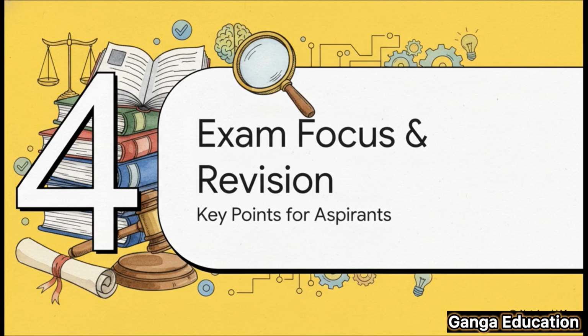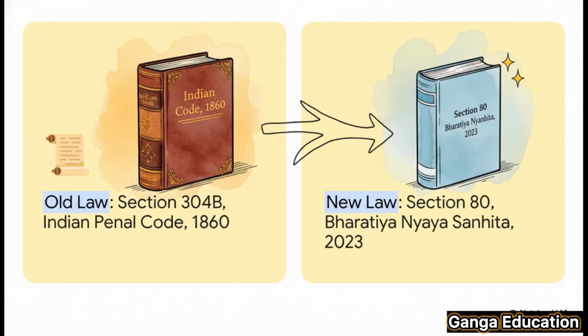All right, let's move into our final section, which is designed specifically for your exam preparation. We're now going to consolidate all the key information that you absolutely need to know about Section 80. First things first, it's very important to note that this provision isn't entirely new. Pehle, this was found under Section 304B of the Indian Penal Code, the IPC. With the new criminal laws, it has simply been renumbered as Section 80 of the Bharatiya Nyaya Sanhita, 2023. The core of the law is largely the same, but the section number has changed, and you must remember that.